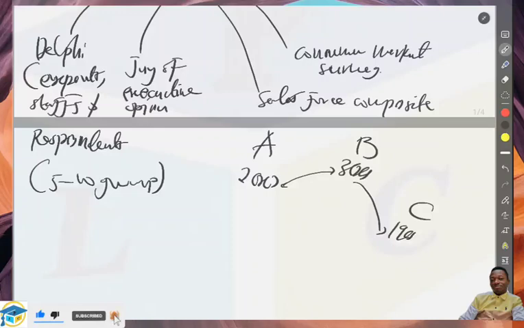And so we have the Delphi method, the jury of executive opinion, the sales force composite, and lastly the consumer market survey. This is what we need to understand when it comes to the qualitative method of forecasting.